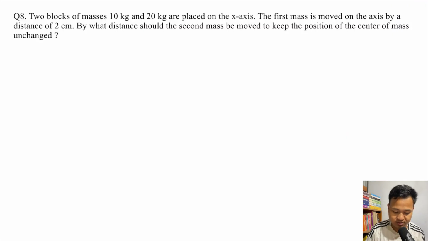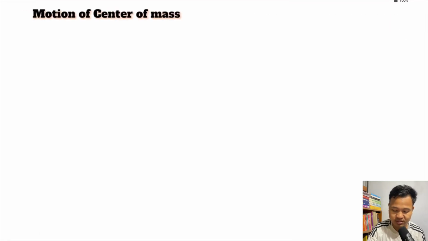Now the last question. 2 blocks of 10 kg are placed on the x-axis. If the first mass moves by a distance, so this moves by 2 centimeter. Okay. But before this, I'll give you one thing. Suppose I have mass M1 here. Another mass M2 here, right?